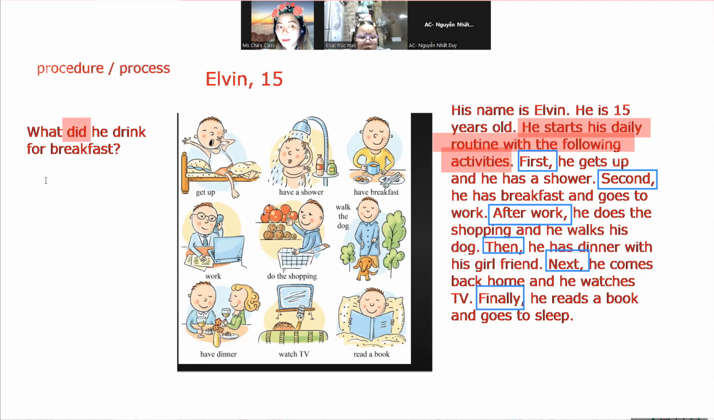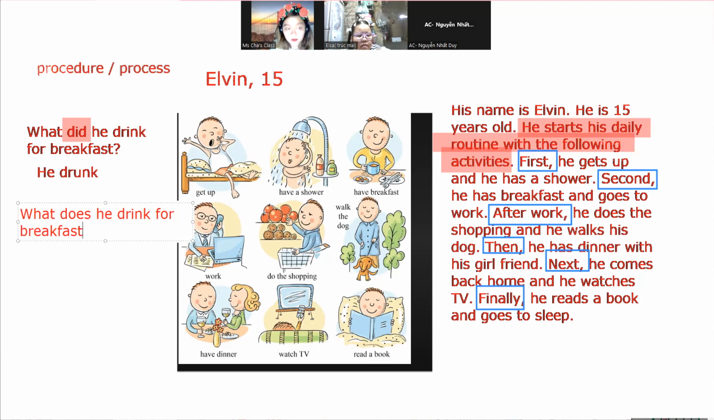This one is in the past, right? He drunk. Meaning, he drunk coffee. Take a look at this one. The same with this. If I say, what does he drink for breakfast? We could say, what does he drink for breakfast?